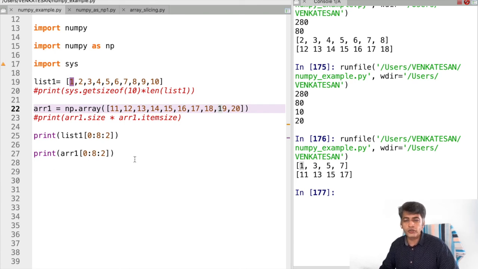In the coming videos, we will discuss a number of operations related to the array, so we can compare them with the list operations.